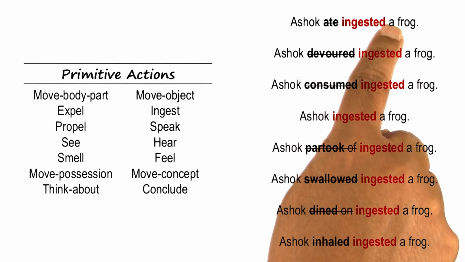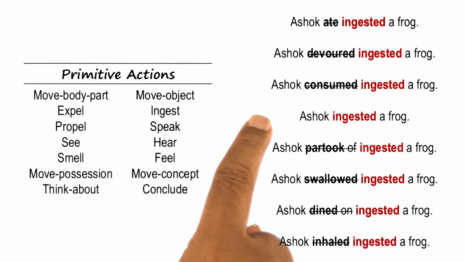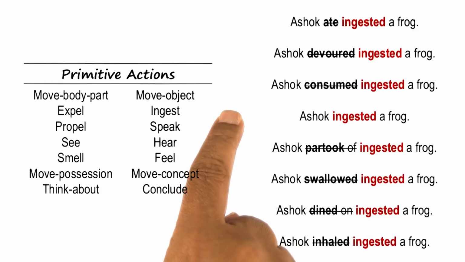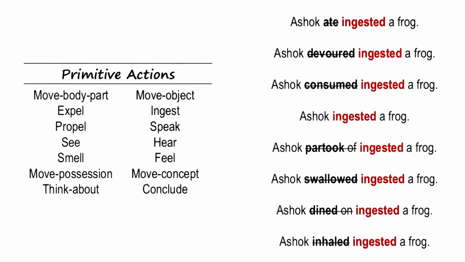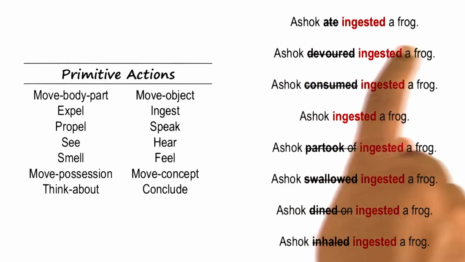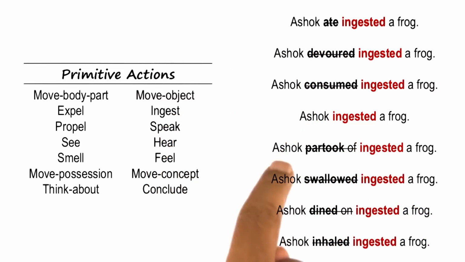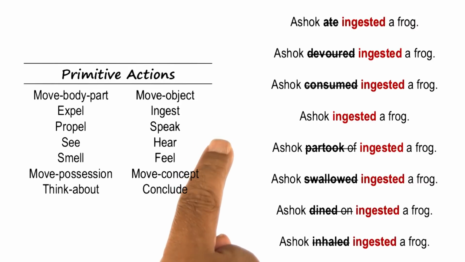Where is all of that knowledge coming from? It's buried inside the frame for ingest. So each of these primitive actions has a frame corresponding to it. And we have come across frames many times earlier in the class, so by now you should know what it means. And the frame has a large number of slots like agent, co-agent, object, beneficiary, and so on. And those slots deal with stereotypical situations and have default values already put in there. So when a sentence comes like Ashok ate a frog, then the verb ate here pulls out the primitive action ingest and the frame for this primitive action. And the processing becomes top-down, and I start thinking, where will Ashok go? Where will Frog go? Who is the agent? Who is the object? And so on.